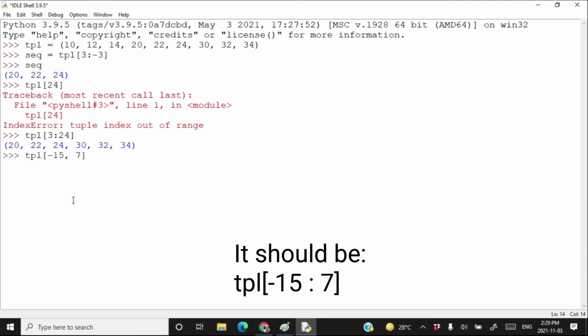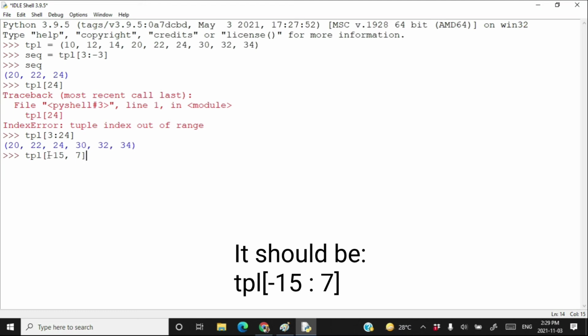Actually, I'm asking about the highest negative number. Okay. So from where should you start? What is the highest negative number here you have? -1, -2, -3, -4, -5, -6, -7, -8 and -9. -9 is the highest negative number.